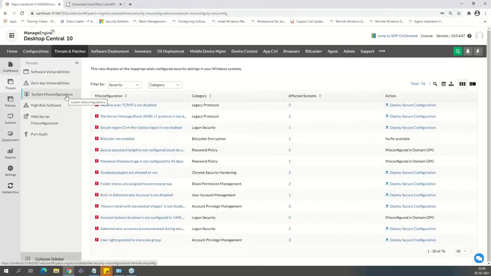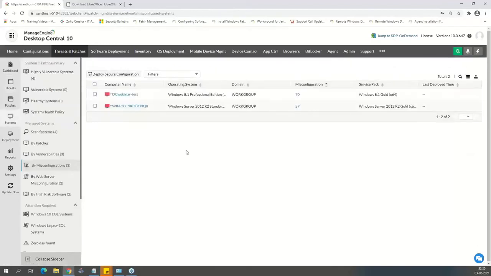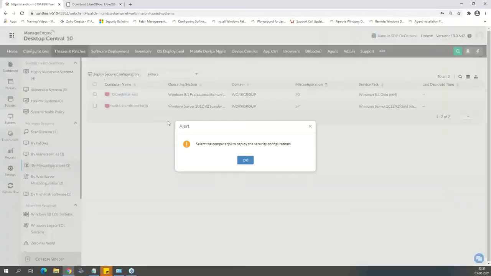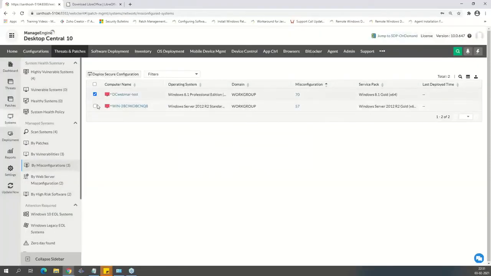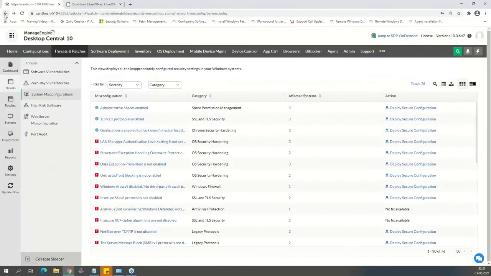So this is system misconfigurations. Probably it's just a simple fix away. And for those fixes that are available, we have deploy secure configuration available. You can click on that, and that will deploy to those. Will it deploy to all the machines? Yes, you can see the list of affected machines under that, and it will tell you what the machines are. If you want to deploy it to both of them, you can deploy it from here. So that's also available. Deploy configuration, you can choose and deploy it.